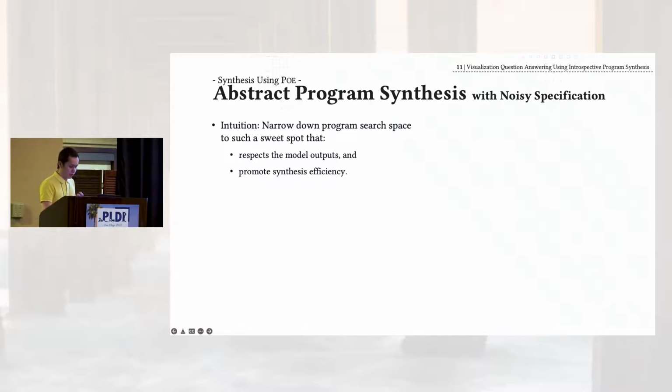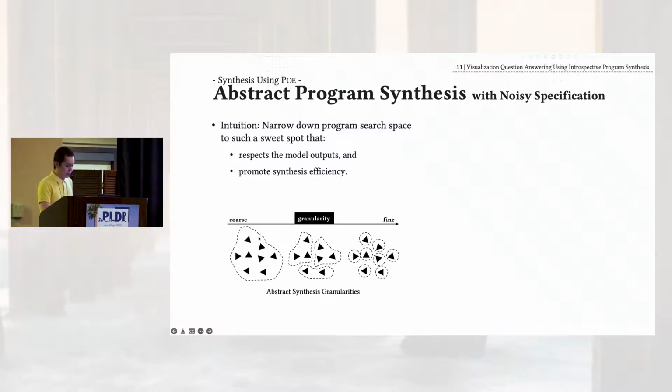Okay. And then we will dig a bit into the abstract synthesis module. We have a brief illustration of how this module affects the granularity and scalability of the search. A dotted circle here is a program, and it could be, of course, partial. And a triangle here is an input-output example. A triangle falling into a circle means that the corresponding program is feasible on our examples. So our previously discussed strawman solution falls into the right-hand side, which is not super scalable because you need to perform synthesis for each input-output example. And on the left-hand side, we directly synthesize the most abstract program, which is feasible to all IO examples.